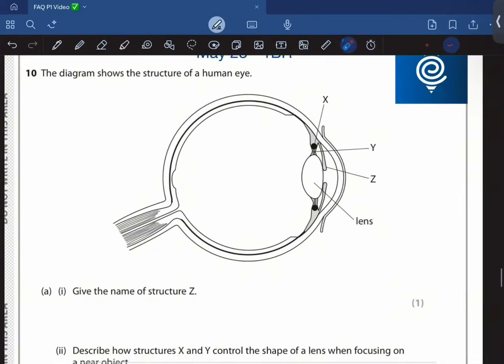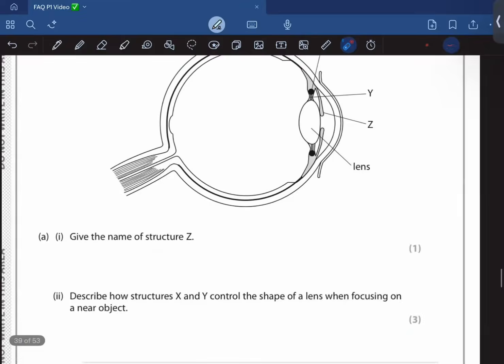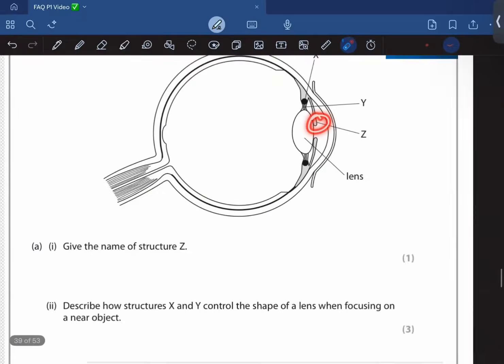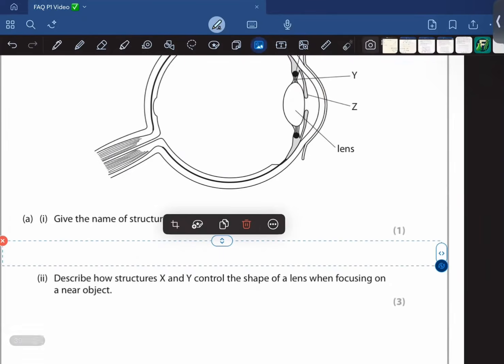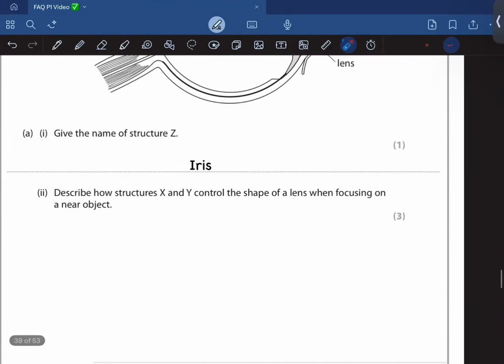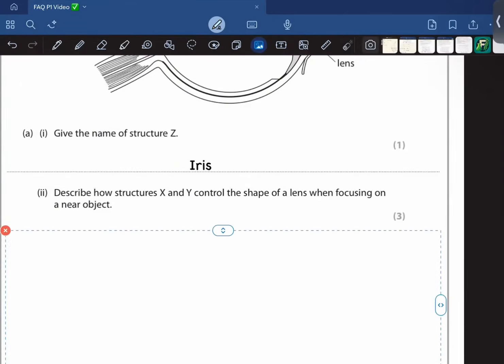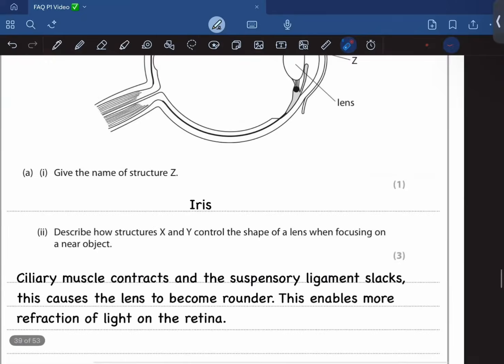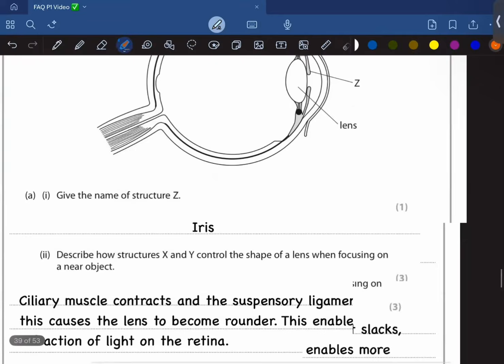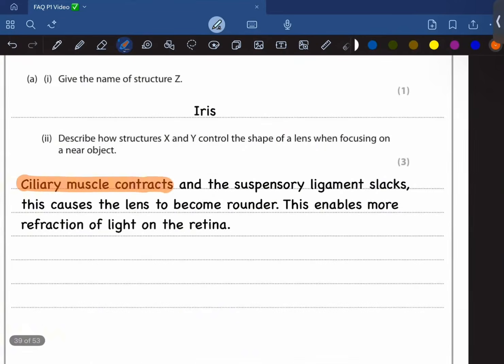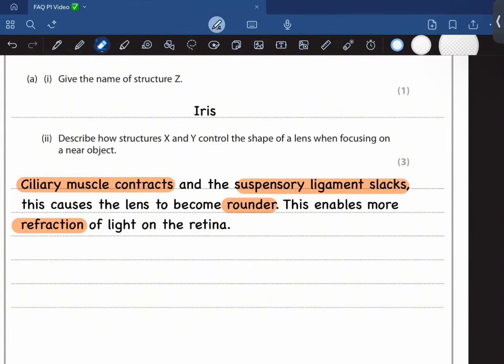The diagram shows the structure of a human eye. Okay. The name of Z. Okay, iris. Describe how X and Y control the shape of the lens. Again, same question. If you haven't watched the earlier part of the video, I would highly recommend you to watch that. So ciliary muscle contracts, suspensory ligament slackens. This causes the lens to become rounder, and this enables more refraction of the light onto the retina. Okay, and this change that enables the person to see a near or a far object is what we refer to as accommodation of the eye.